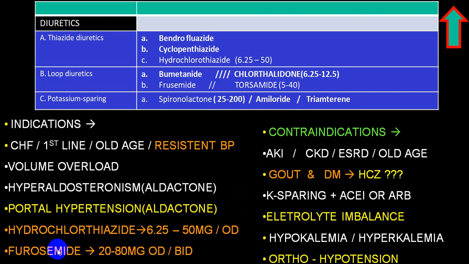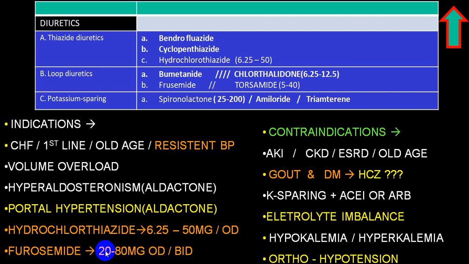Loop diuretics, that is furosemide and torsemide, are notorious for producing electrolyte imbalance, particularly sodium imbalance and potassium imbalance. As far as sodium is concerned, hyponatremia, and as far as potassium is concerned, hypokalemia can result. But in a person on a potassium sparing diuretic along with an ACE inhibitor or ARB, very frequently they can end up with hyperkalemia, and particularly if the person is using potassium in the diet, they will end up more commonly with hyperkalemia.